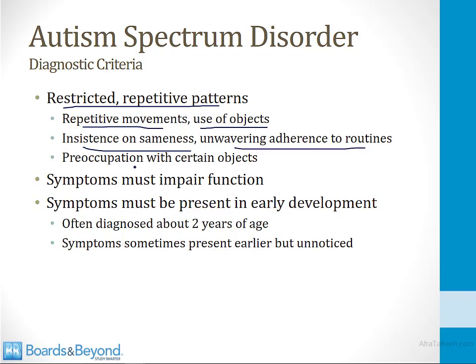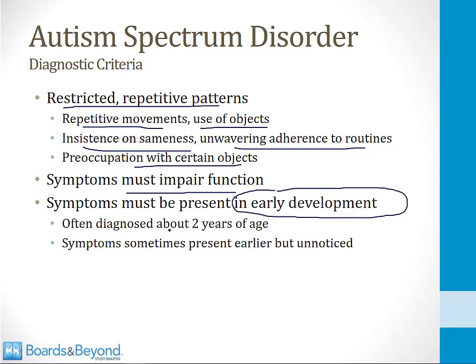They're also preoccupied with certain objects. So they may have a certain item in their home that is their favorite thing, and they do certain things with it every day, and they are preoccupied with that specific object. To meet the criteria, the symptoms must impair function. And then lastly, and this is very important for your boards, they're going to want you to know this, the symptoms must be present in early development.